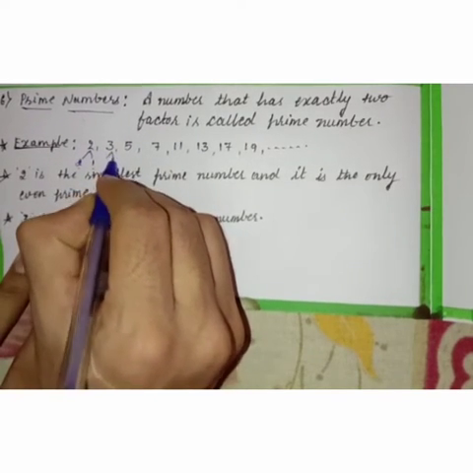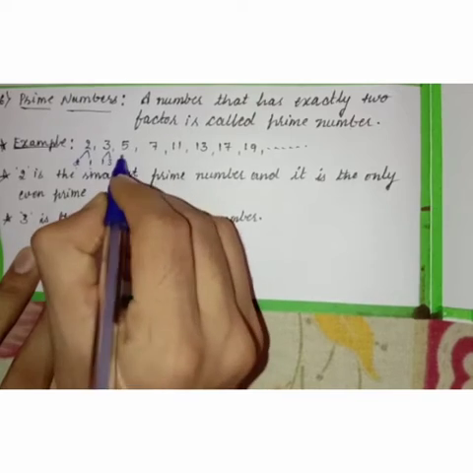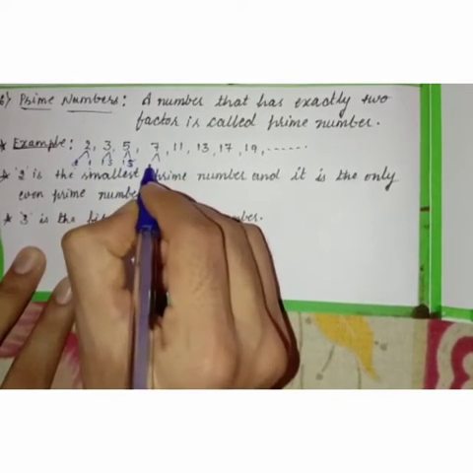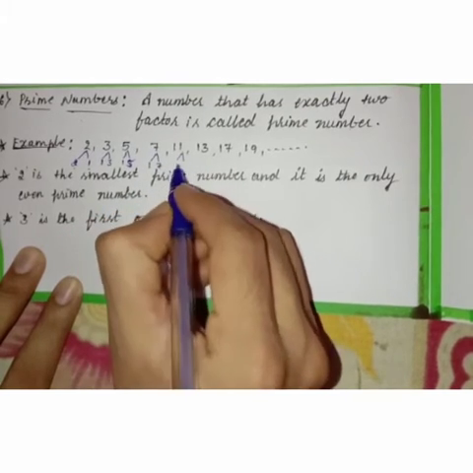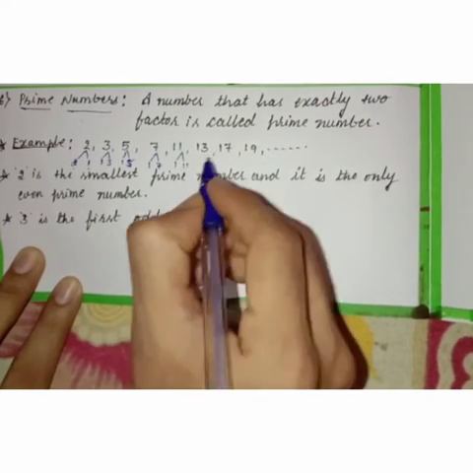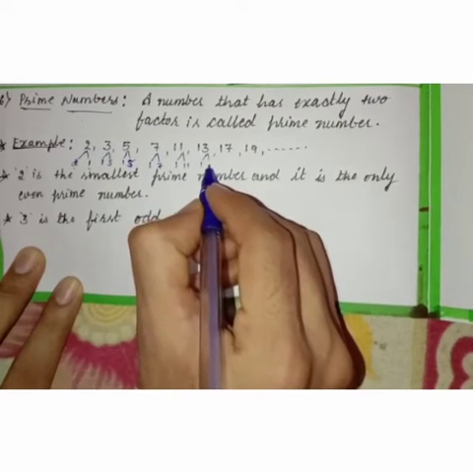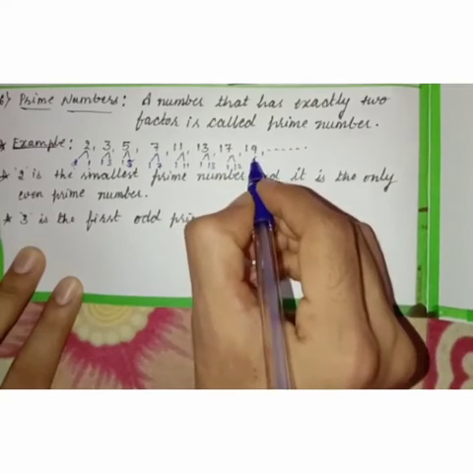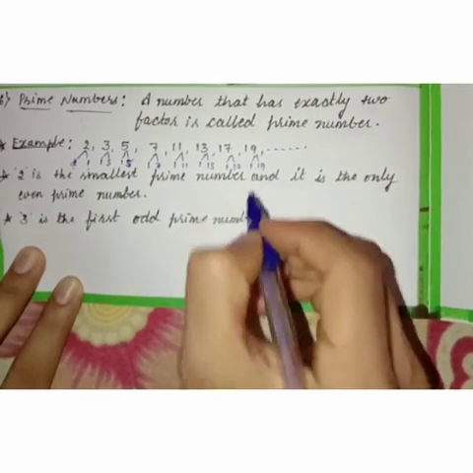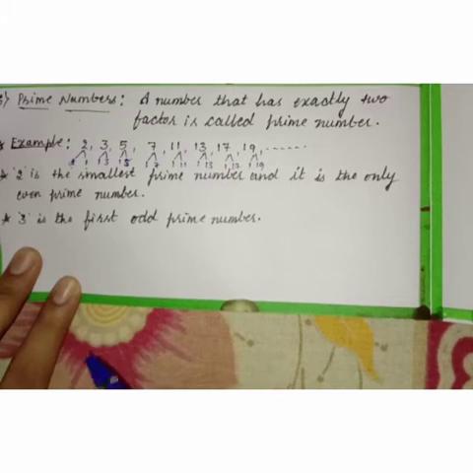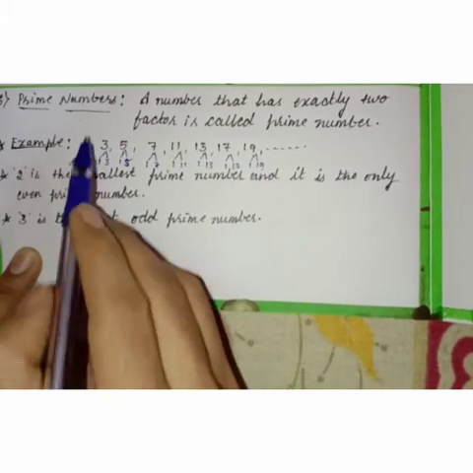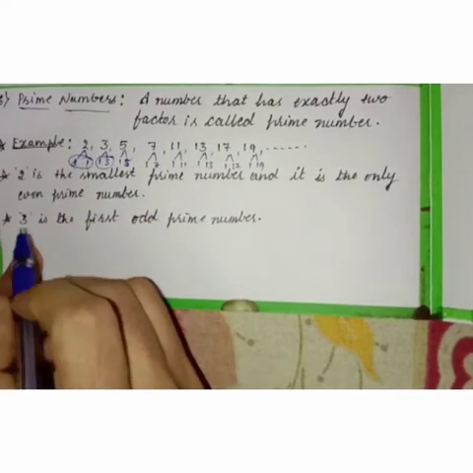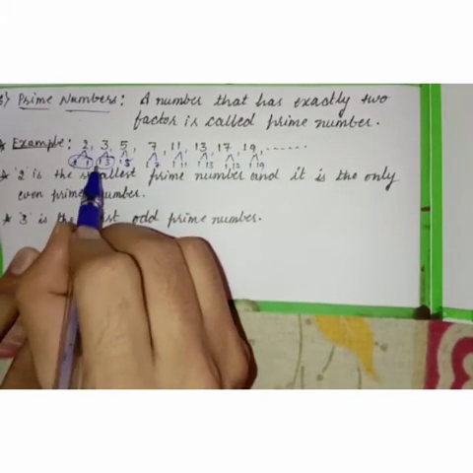Next, take another example. 3 is also divisible by 1 and 3. 5 is divisible by 1 and 5. 7 is also divisible by 1 and 7. 11 is divisible by 1 and 11. 13 is divisible by 1 and 13. 17 is divisible by 1 and 17. And 19 is also divisible by 1 and 19. Isn't it? So all these numbers have only two factors, that is 1 and itself. So these numbers are called prime numbers.